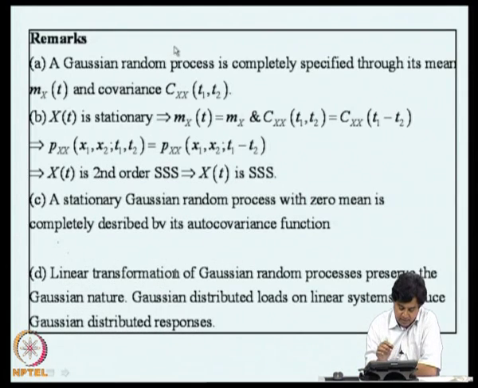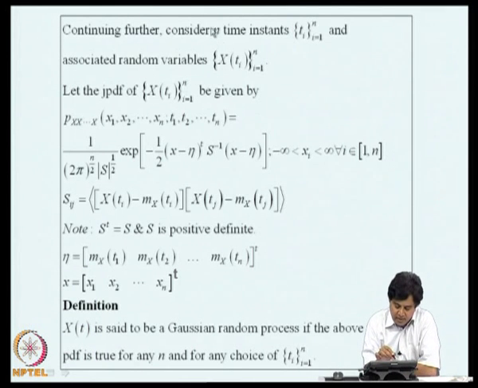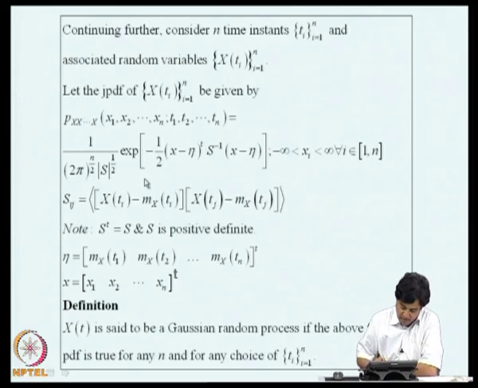Now, considering this same logic, if we now consider n time instants t1, t2, t3, tn and associated random variables x of t1, x of t2 etc., and if we say that the joint probability density function of x is given by this form which we saw a while before, where S is now the covariance matrix and eta is the mean vector and x is the vector of states. If the joint density function is of this form, let it be of this form.